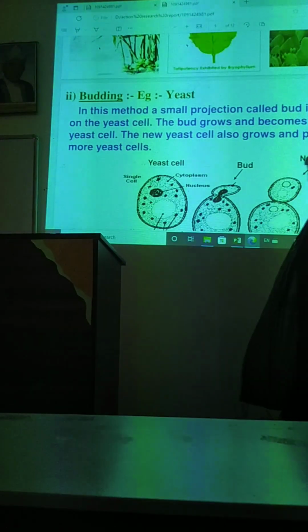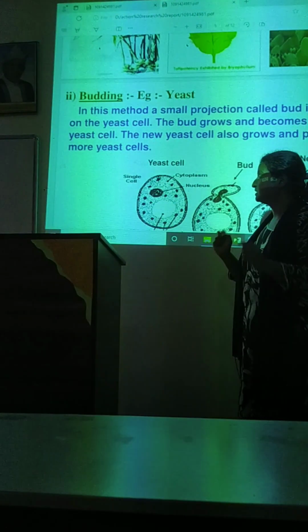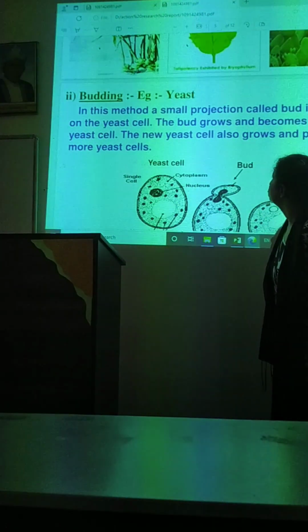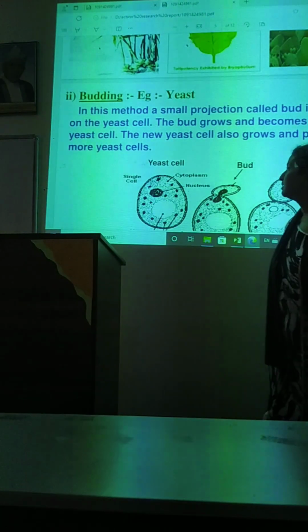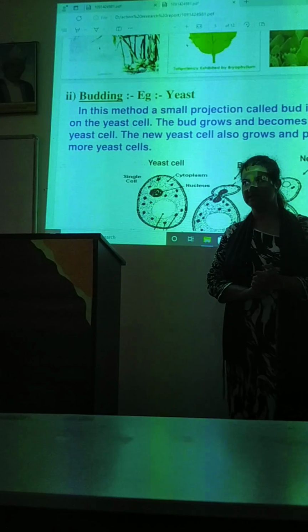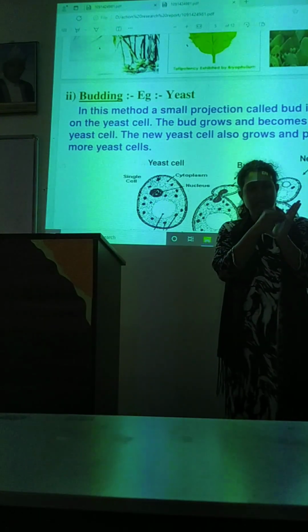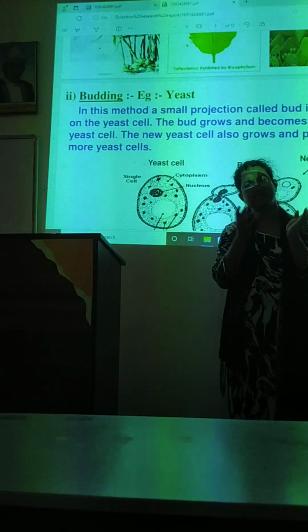So the next example is budding. The type of asexual reproduction is budding. In this method, a small projection called a bud is formed on its body. If we keep a bread at home for many days, what happens to it? It becomes a little greenish.